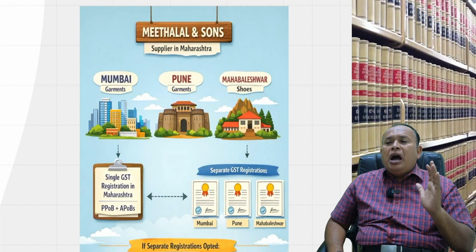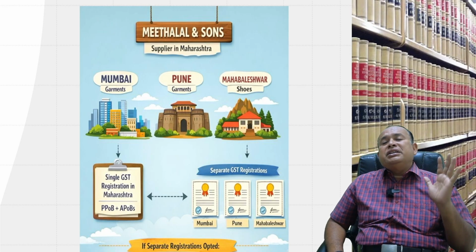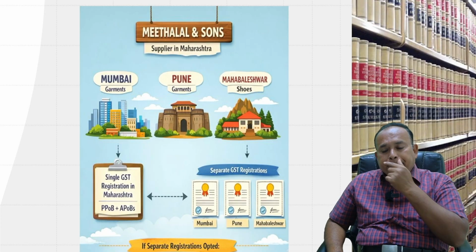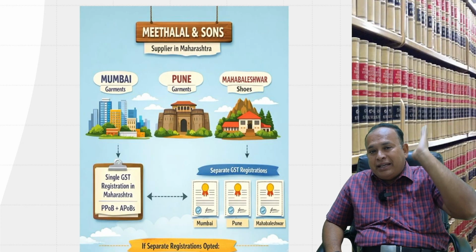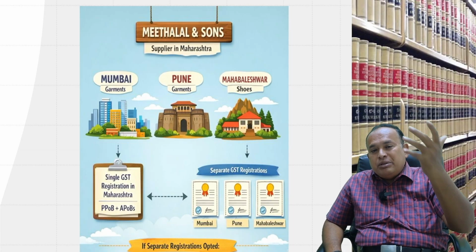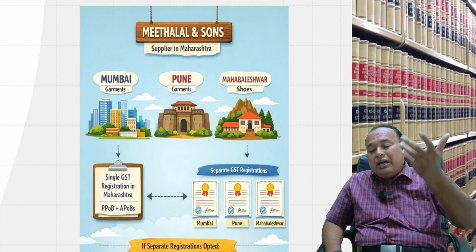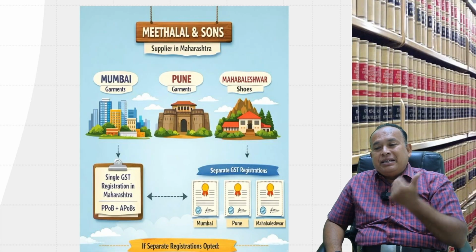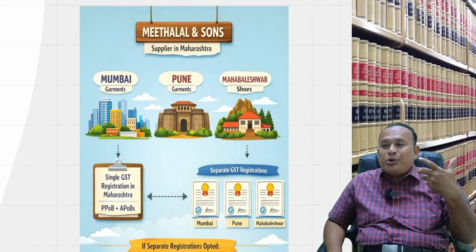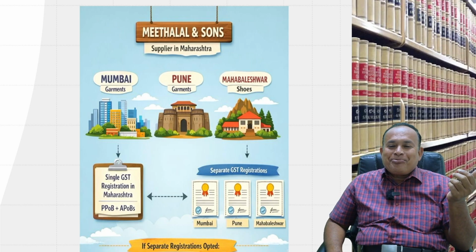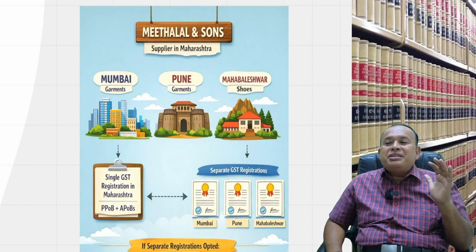Now, how many registrations are required under GST law? Anybody? Mittal and Sons came as a client to your CA office. Tell me, sir, how many registrations should I obtain in the given case? Speak. You have to have sportiveness to speak. How many registrations are required?